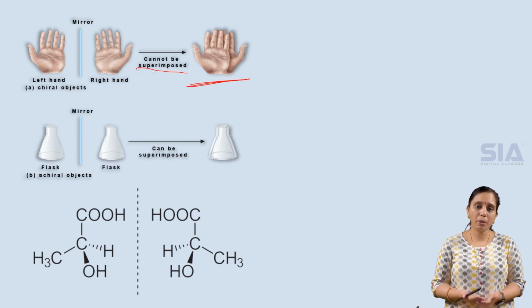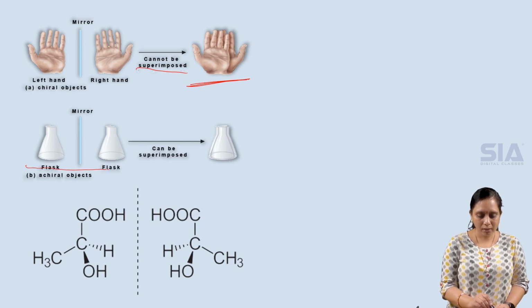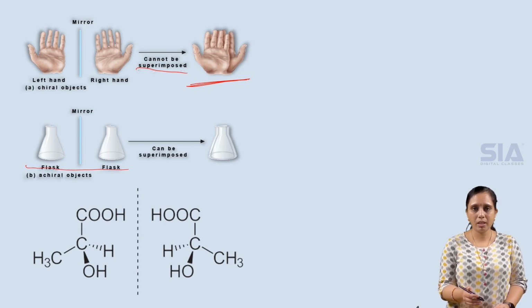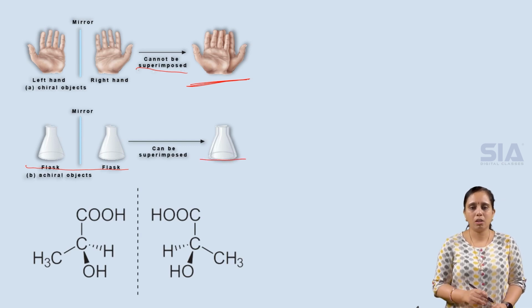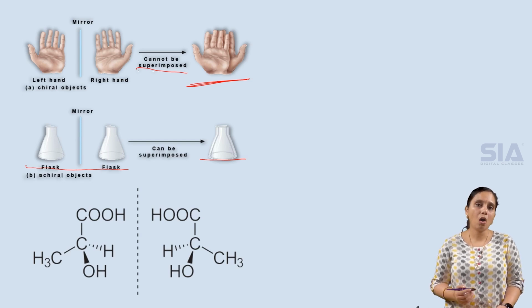If they can be superimposed, for example this flask, when it is placed before the mirror, the mirror image can be easily superimposed on the object, such objects are called achiral objects, which are the opposite.